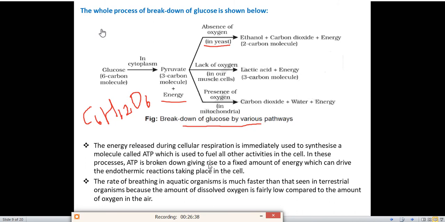Okay, the rate of breathing in aquatic organisms is much faster than that seen in terrestrial organisms. What does this statement say? That in aquatic organisms the rate of breathing is higher as compared to terrestrial organisms. Why? Because the amount of dissolved oxygen is fairly low compared to the amount of oxygen in the air. Aquatic organisms take in oxygen which is present in the water. But terrestrial organisms, what do they do? They take the oxygen present in the atmosphere. So the rate of breathing in aquatic organisms is much faster because they take the dissolved oxygen which is present in the water.